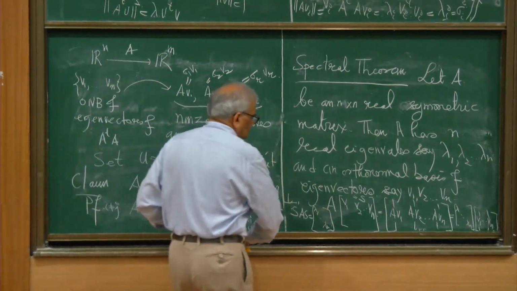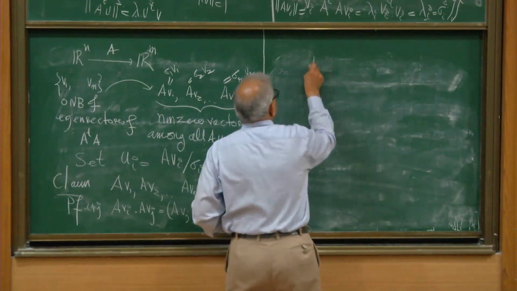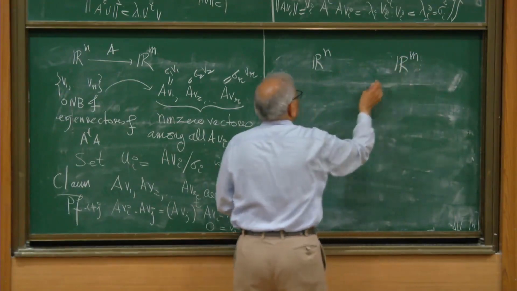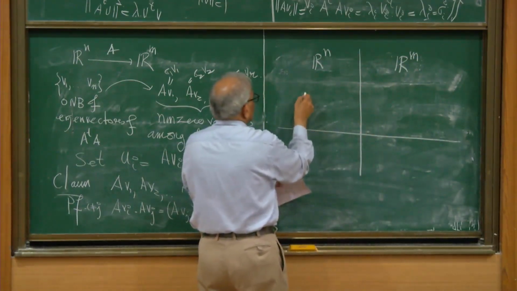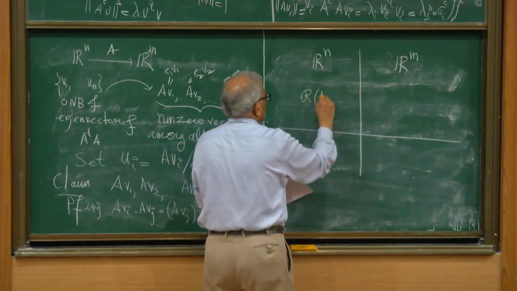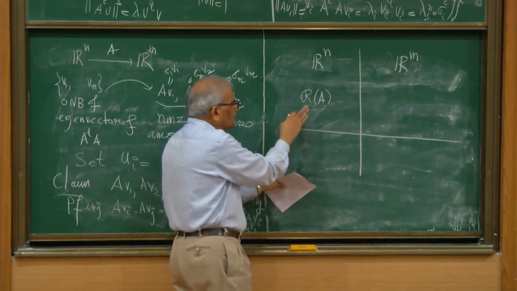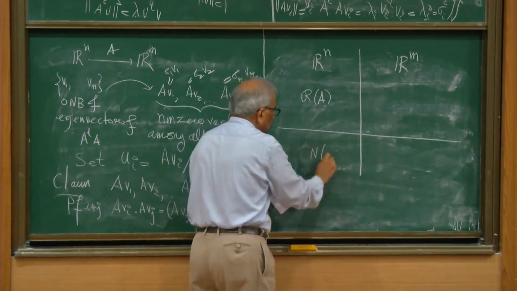Now keep in mind the four fundamental subspaces of the matrix. On this side I have the row space of A. And what is its perpendicular space? Null space.